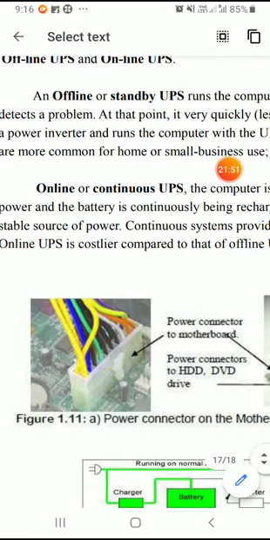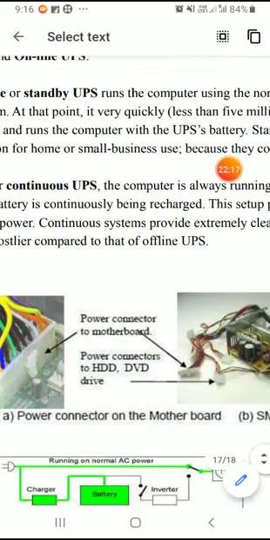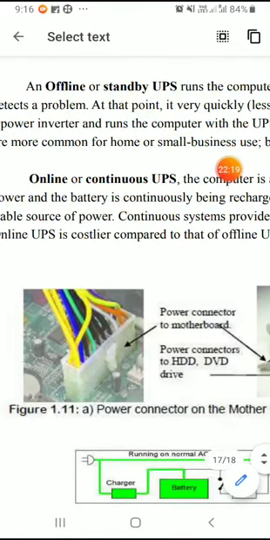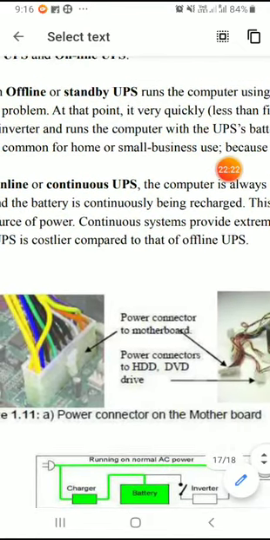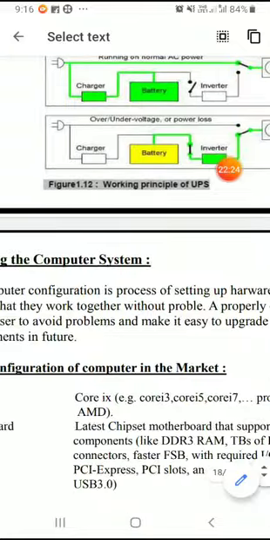The next one is called online or continuous UPS. This UPS supplies continuous power soon after disconnection of the mains power supply. Here, within a fraction of a second after the mains power supply is switched off, the UPS will provide the continuous power supply required by the computer system. Since it supplies the power continuously, it is one of the costliest equipment compared to offline UPS. So the diagrams are shown here.